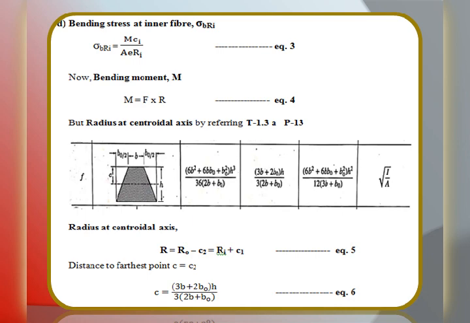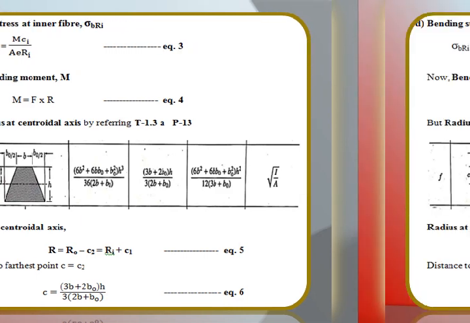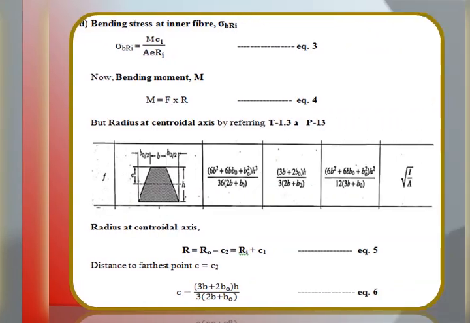So, we can frame the equation for radius at centroidal axis for this particular cross section as R0 outer radius minus C2, where C2 is nothing but C in the equation. We can make use of one more relation also, that is radius at centroidal axis is equal to radius at inner fiber plus C2. We will call that equation number 5.